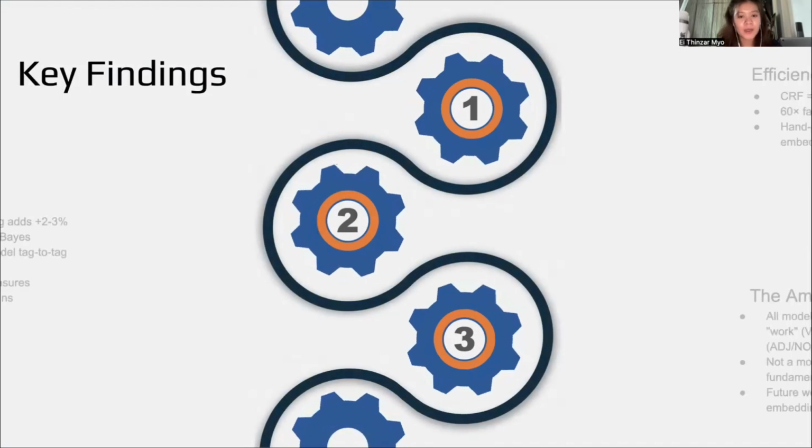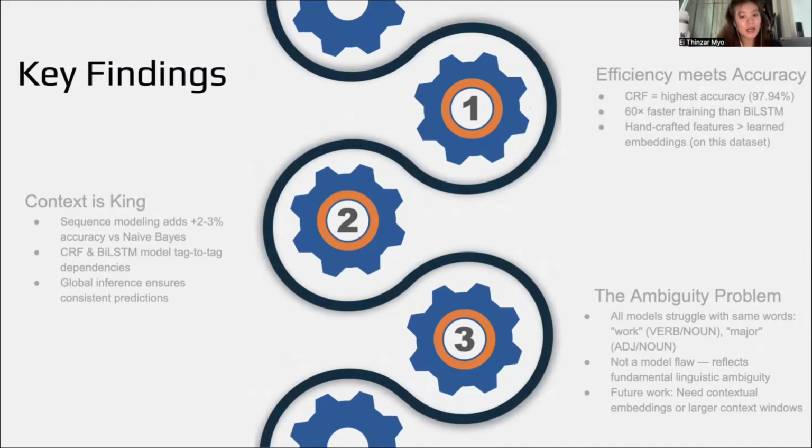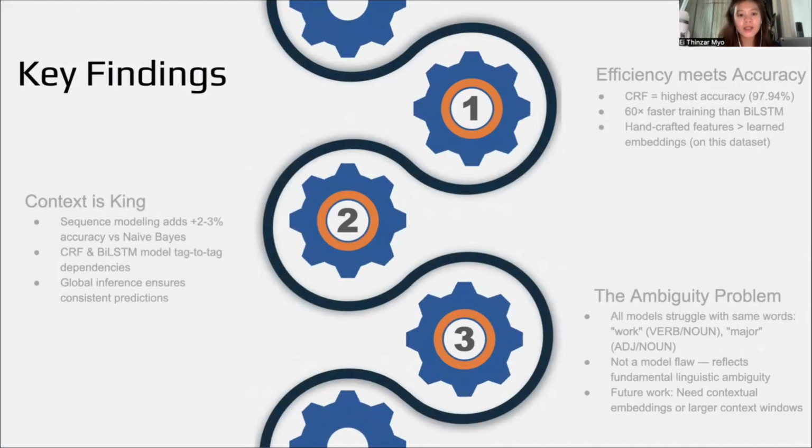So, let's wrap up. Three things stood out to us. The CRF was our best overall model, hitting 97.94% accuracy, and training 60 times faster than the BiLSTM. Moving to sequence models in general gives us a solid 2 to 3% boost from capturing context. And one thing every model struggles with is ambiguous words like walk or major. That's not really a modeling problem, that's just how language works. And that's exactly what pushed us into the future work.